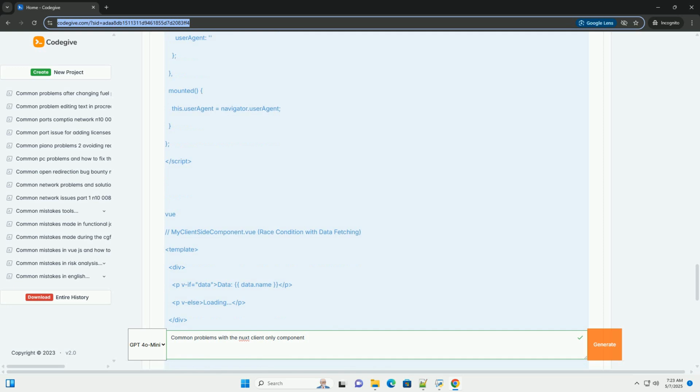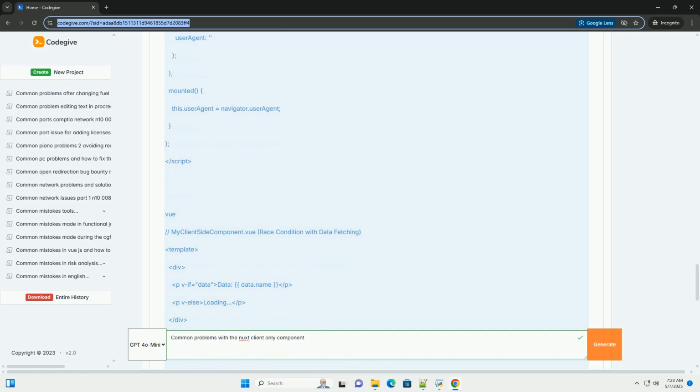Wrapping too much or too little. You want to wrap only the parts that need to be client-side. Wrapping the entire page inside client-only defeats the purpose of Nuxt's SSR and SEO benefits. Conversely, not wrapping enough might leave browser-specific logic running on the server, causing errors.